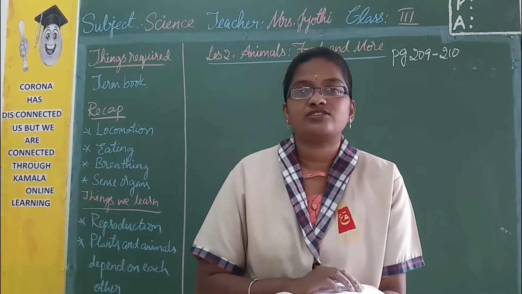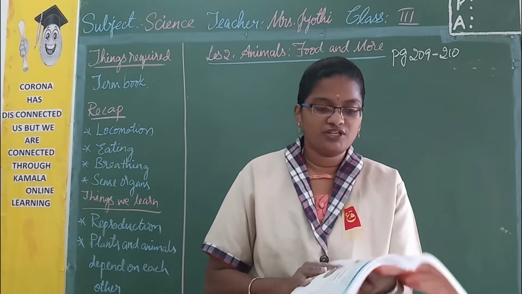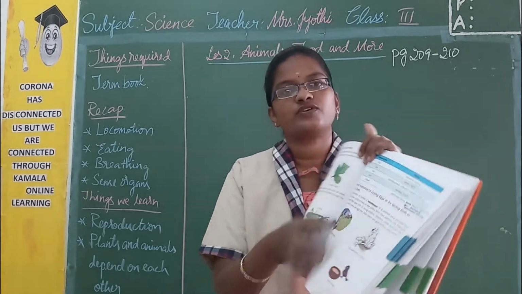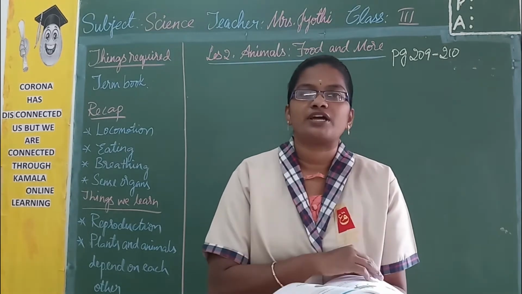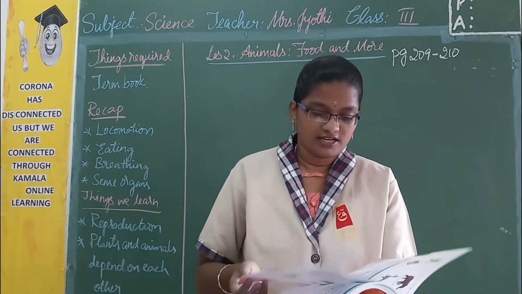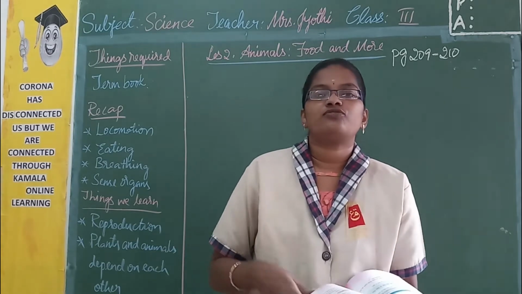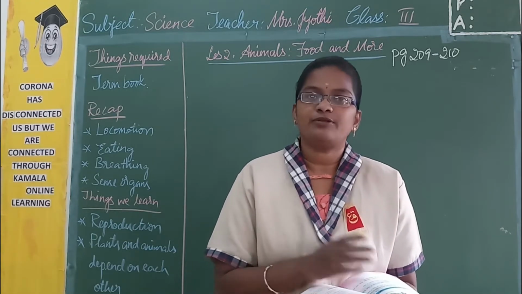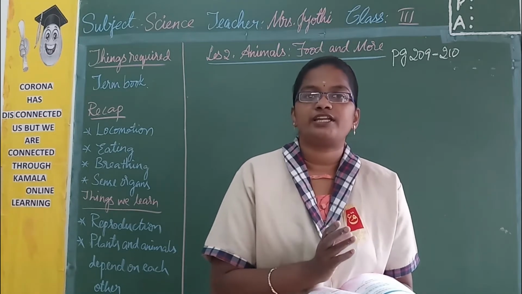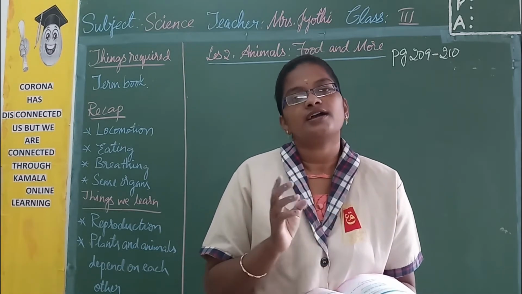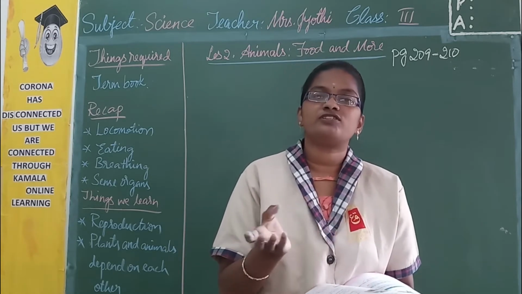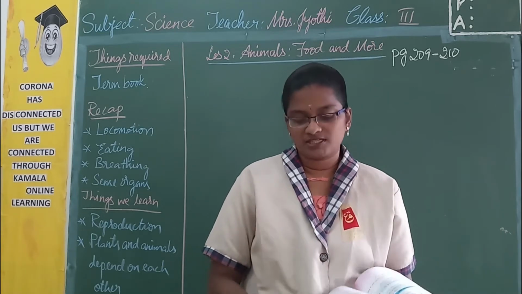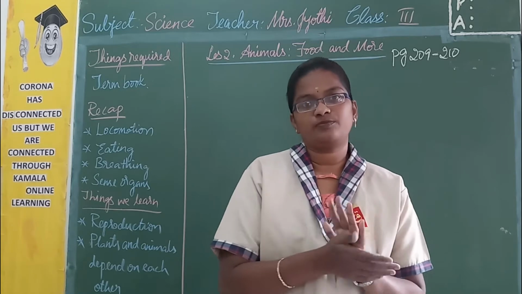Then animals have sense organs. Here are different sense organs like ears, eyes, nose, skin and the last one is tongue, which help us to identify the different things around us. And eating habits: a few animals eat only plants and such animals are called herbivores. A few animals eat only animals and such animals are called carnivorous animals. And a few animals eat both plants as well as animals, and they are called omnivorous animals. About all these things we have learned in the previous session.